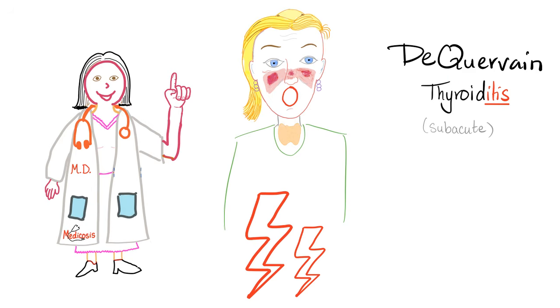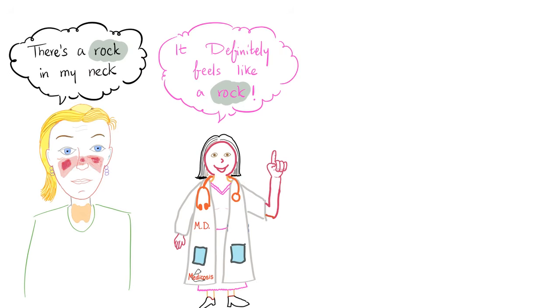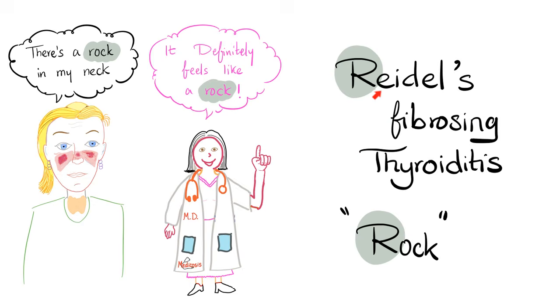This patient had De Quervain thyroiditis, also known as subacute granulomatous thyroiditis. Now let me ask you a difficult question. What if you touch the patient's thyroid and it's hard as a rock? What is this? This is Riedel fibrosing thyroiditis. Riedel because it's a rock.